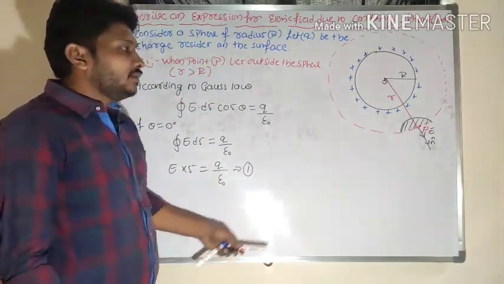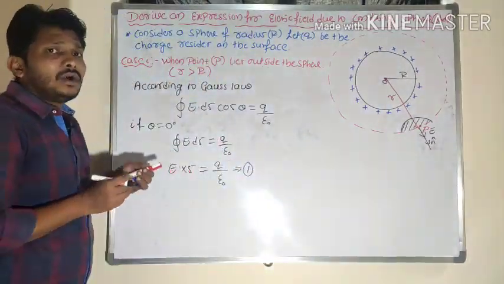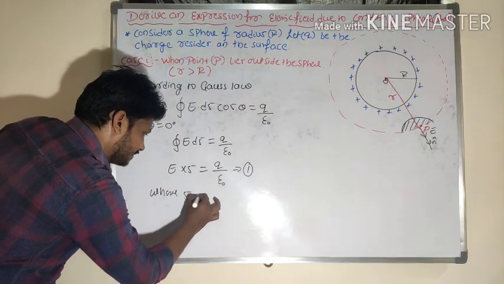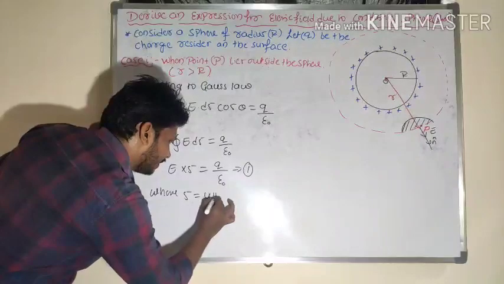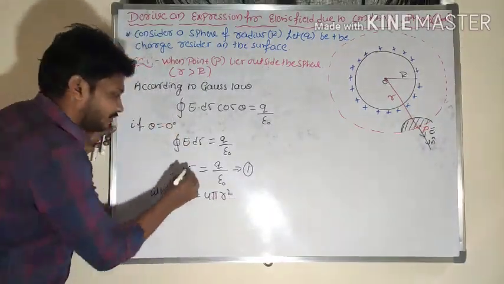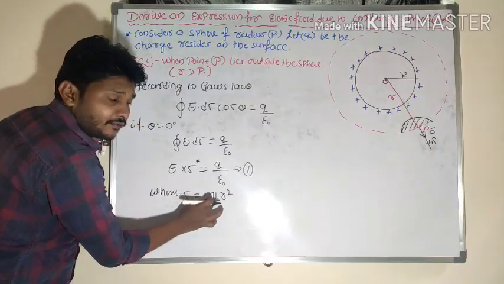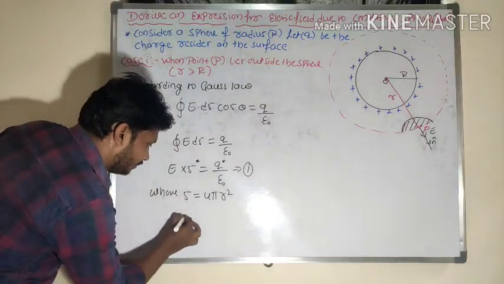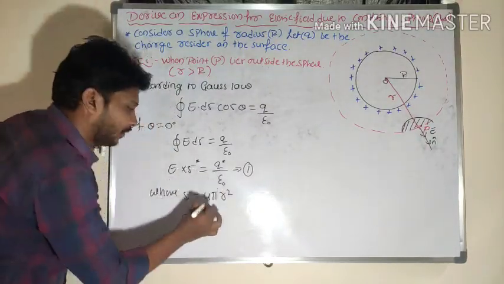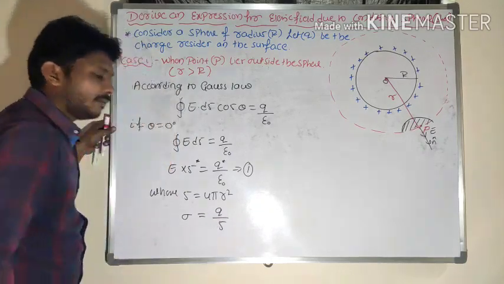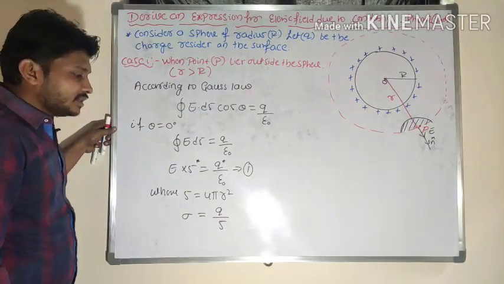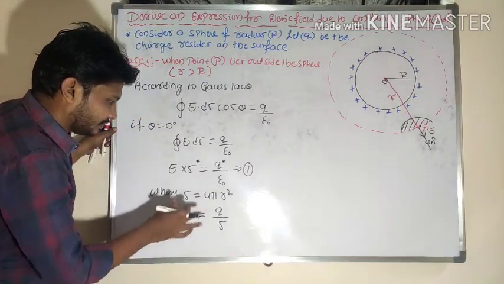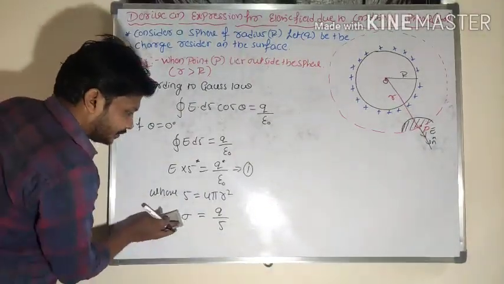Now S is nothing but the surface area. The surface area of the sphere is 4 pi r square. Wherever S is there, I will fill it as 4 pi r square. From the surface charge density, sigma is equal to q by S. So if sigma is equal to q by S, once again I will substitute this value.